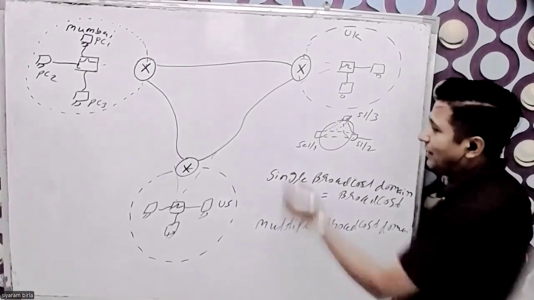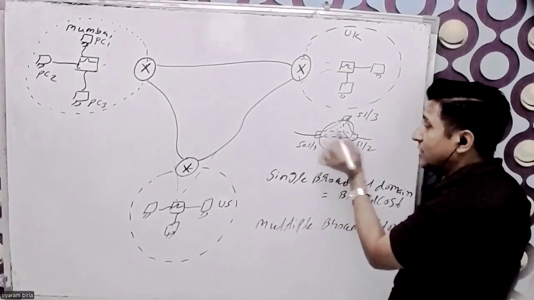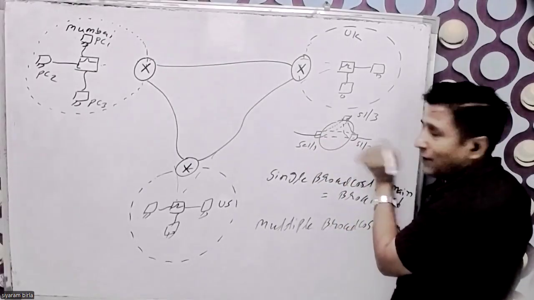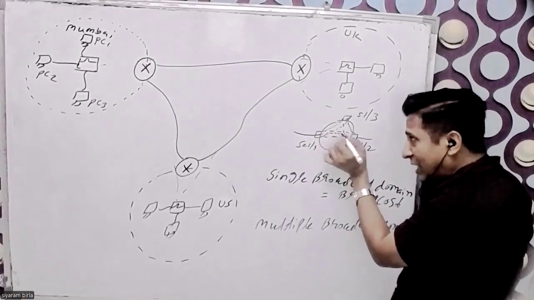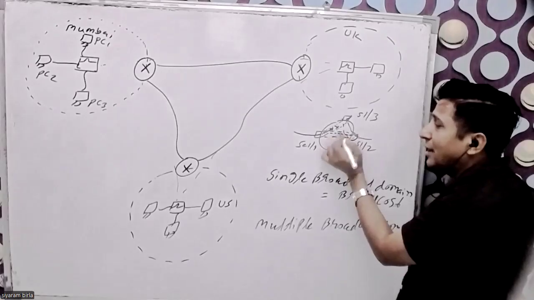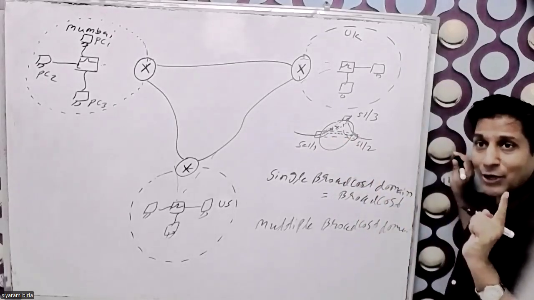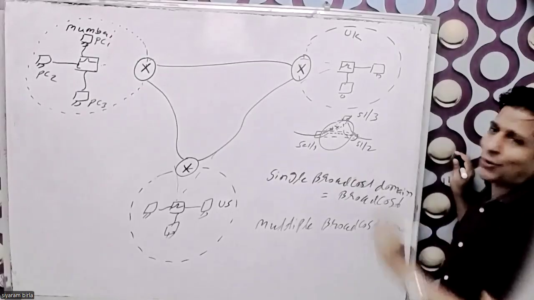Whenever any packet comes to this interface, it always wants to communicate with another interface, so that traffic comes directly to here. It won't go to this side or to another side. It divides the broadcasting.